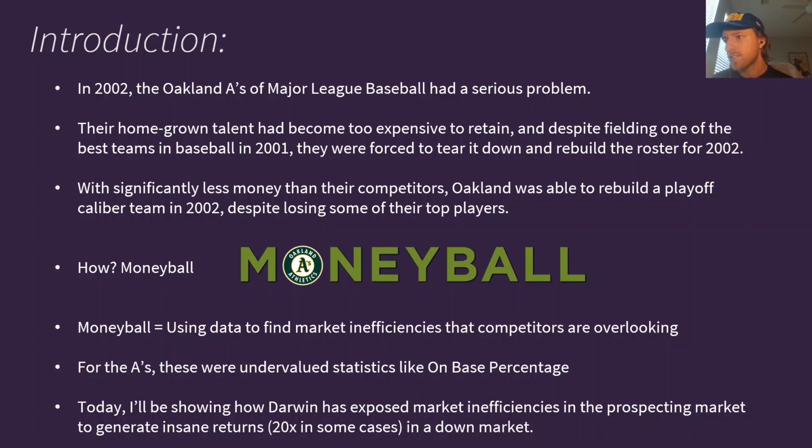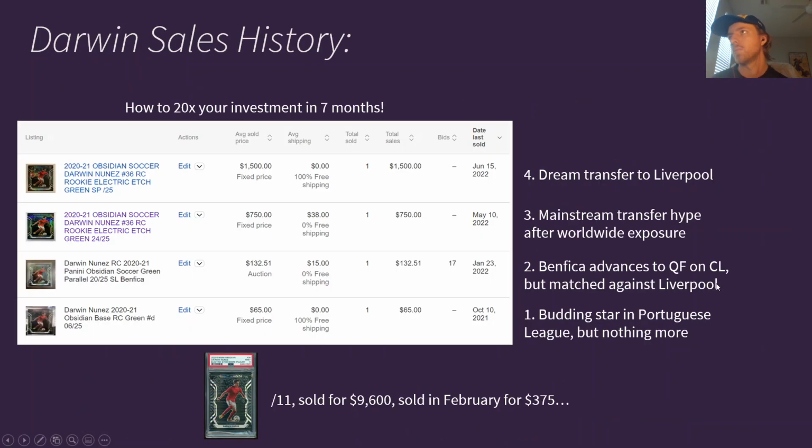So today, I'll be showing how Darwin has exposed market inefficiencies in the prospecting market to generate insane returns, which have been 20x in some cases, despite the fact that we are facing a very down market. His stuff has been red hot. So we'll start off with talking about his sales history here.